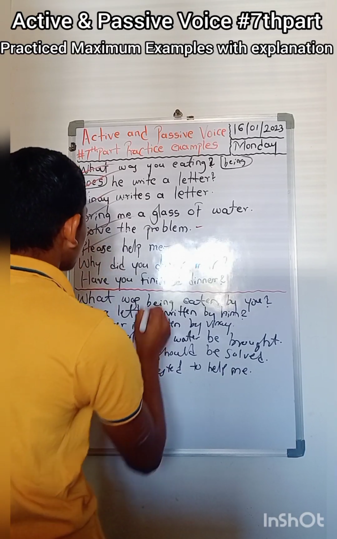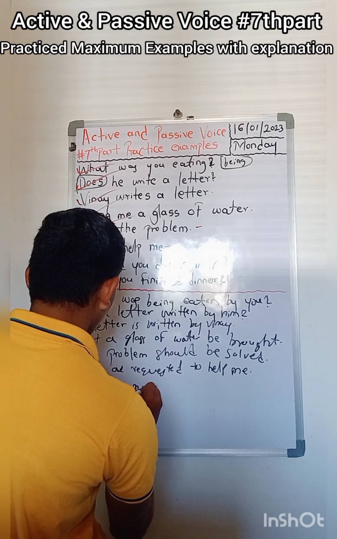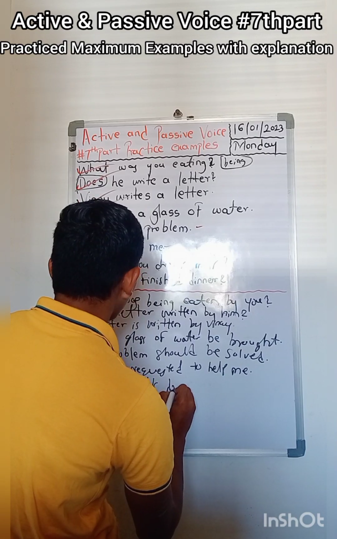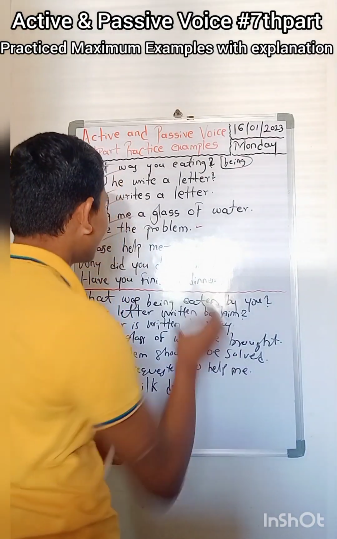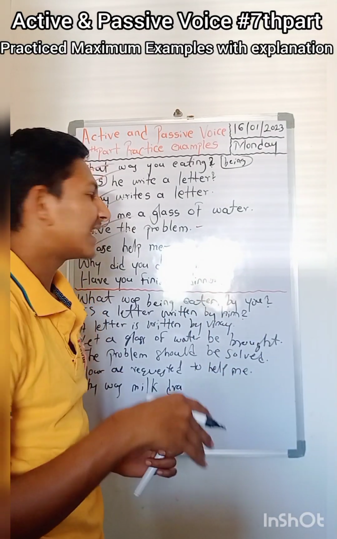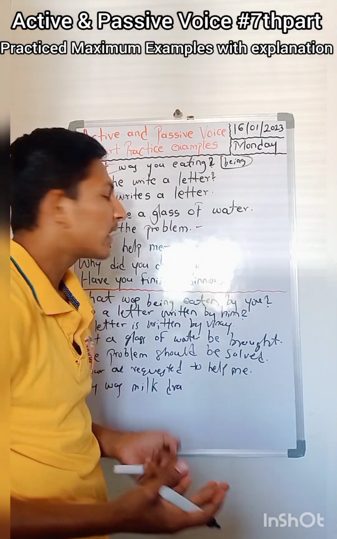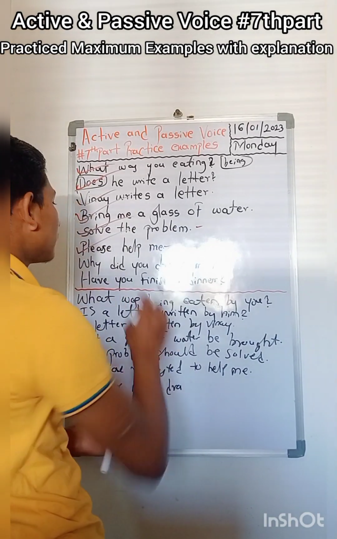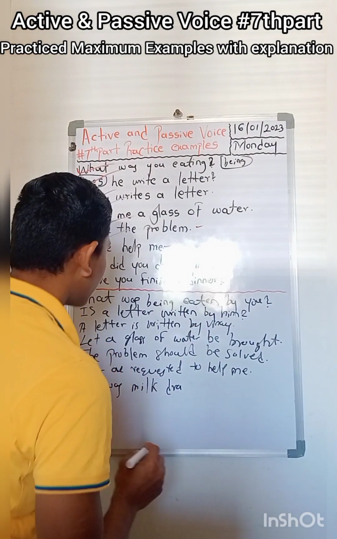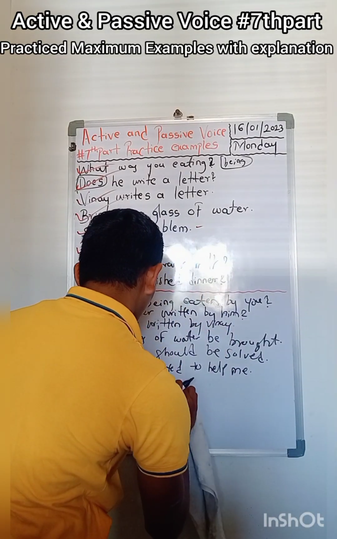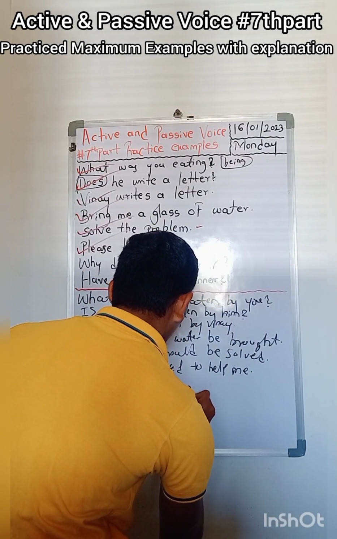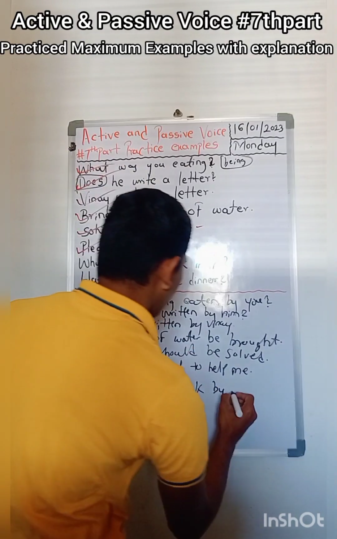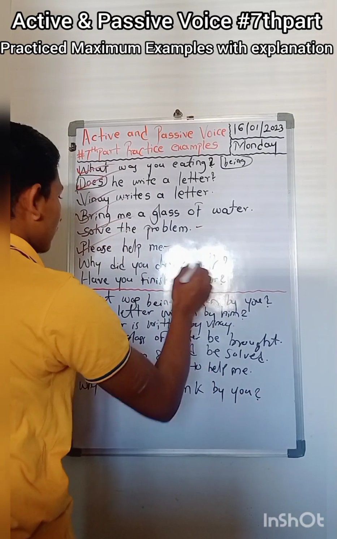Why was milk drunk? Not "drinked", because drink, drank, drunk is an irregular verb, and we have to write the irregular form, not add "ed". So: why was milk drunk by you? Question mark again, because this is interrogative.